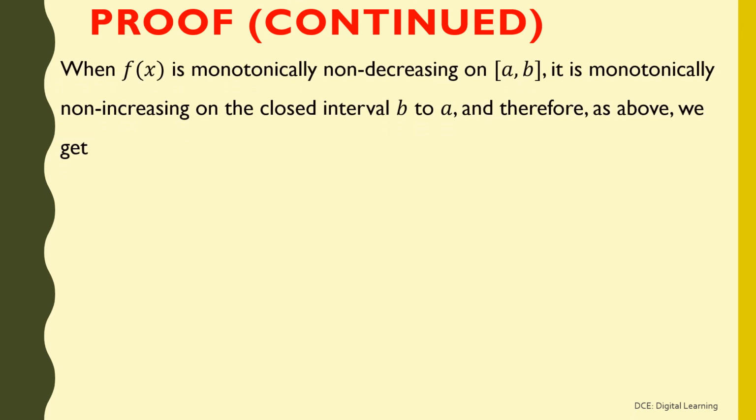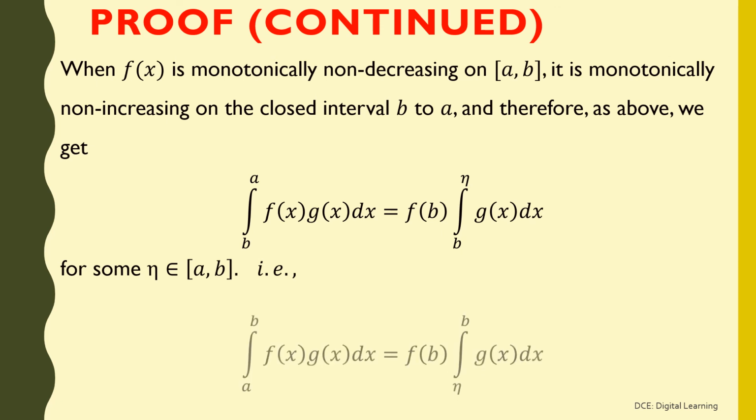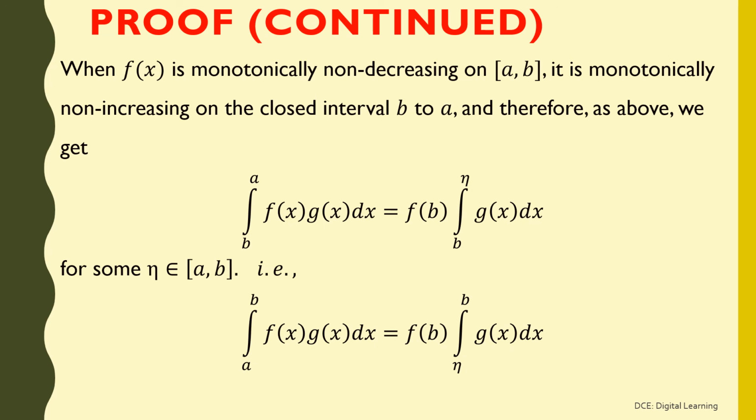When f of x is monotonically non-decreasing on closed interval ab, it is monotonically non-increasing on the closed interval b to a, and therefore, as above, we get integral of f of x g of x dx from b to a equals f of b times integral of g of x dx from b to eta for some eta belonging to closed interval ab. That is, integral of f of x into g of x dx from a to b equals f of b times integral of g of x dx from eta to b.